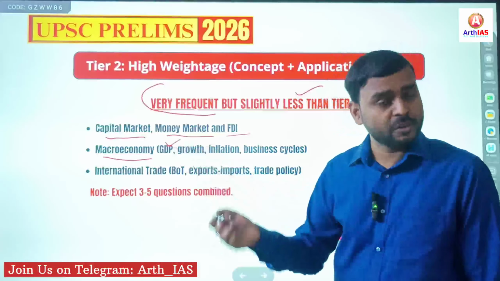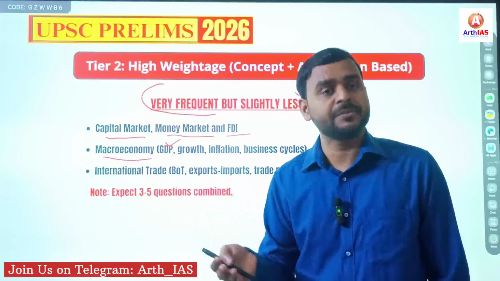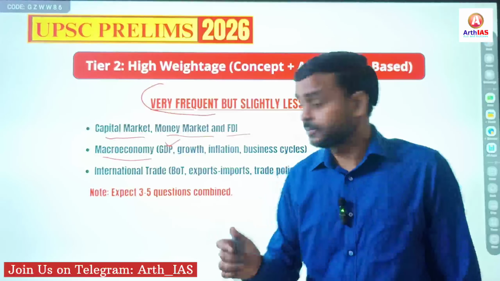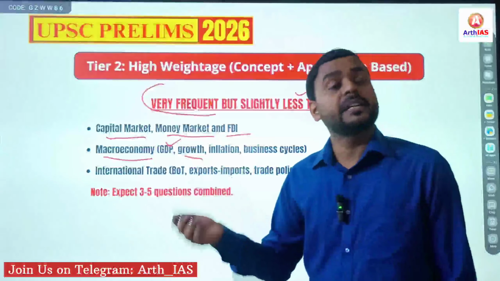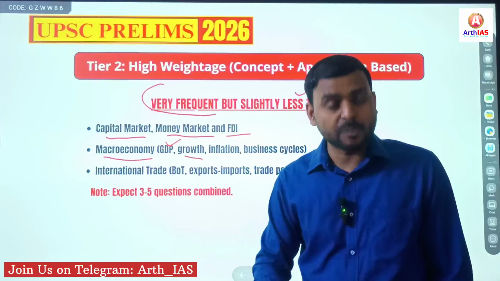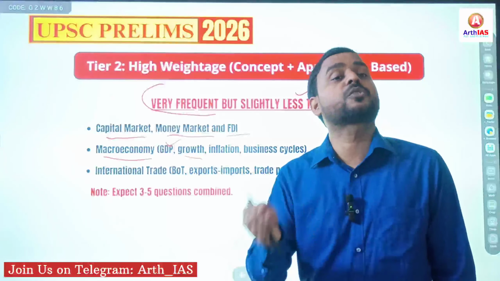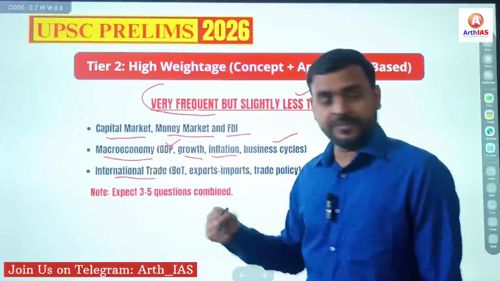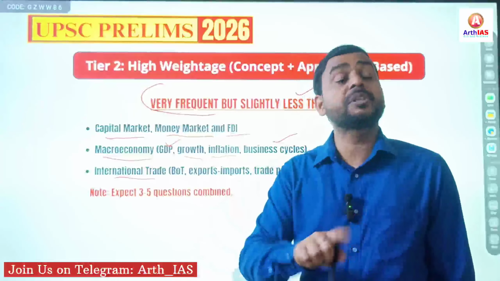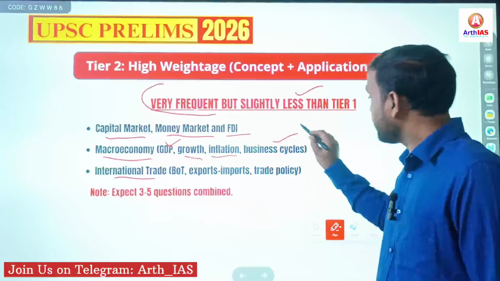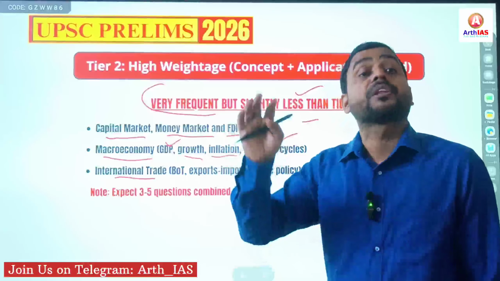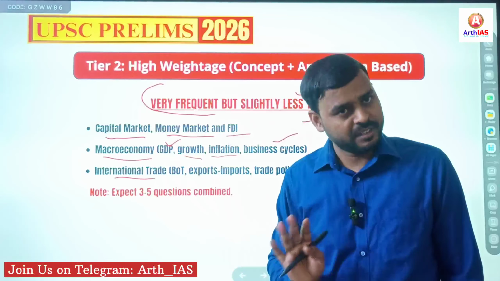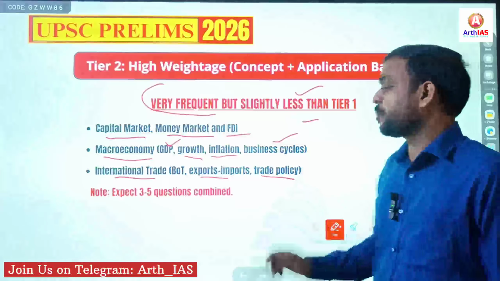Under this, the concept of GDP, GNP, NNP, national income, per capita income, all these concepts are very important. Growth, India's GDP growth rate, nominal value, real value, real growth rate, nominal growth rate. Inflation, business cycles, international trade, obviously India with other countries. For example, you have to remember with which country India had a trade deficit and with which country India had a trade surplus. Exports, imports, trade policies, etc.